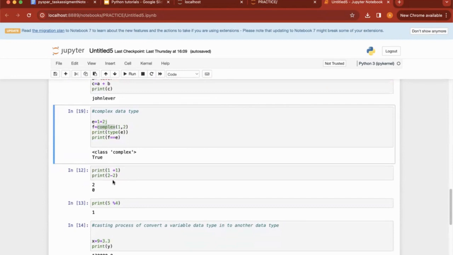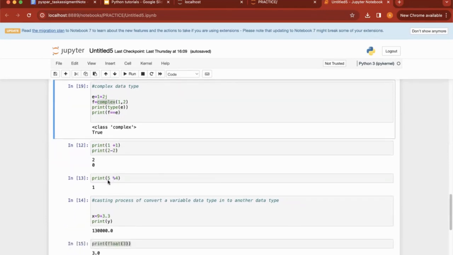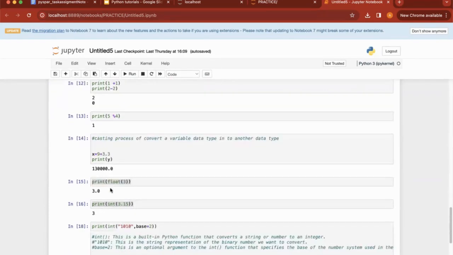Now I want to print the operators' result, so we can use print 1 plus 1. This is a basic example, guys. We can do plus, minus, and the percentage operator, right? You can use print 5% like this.